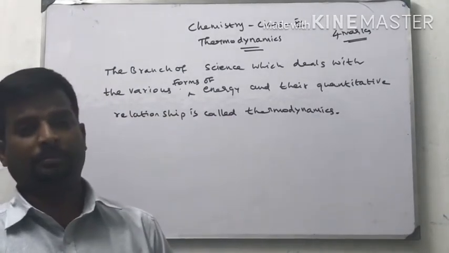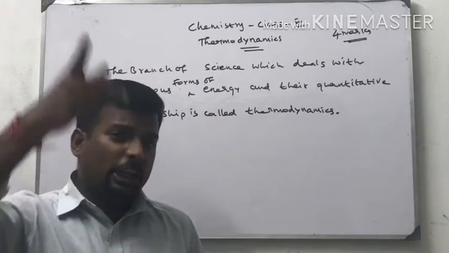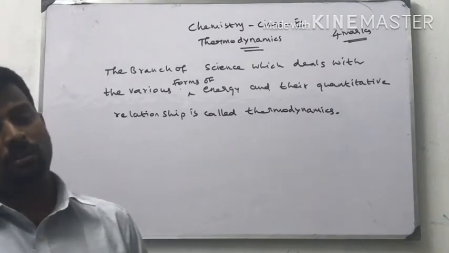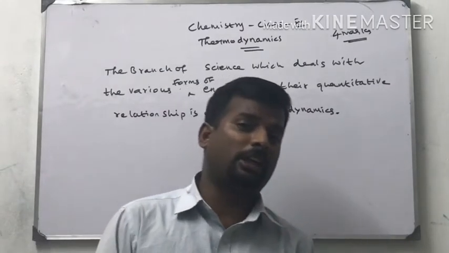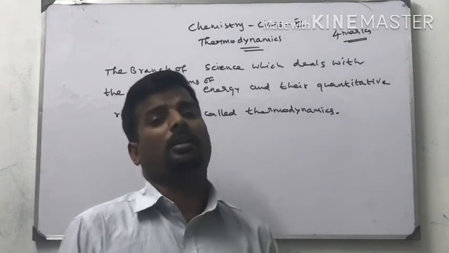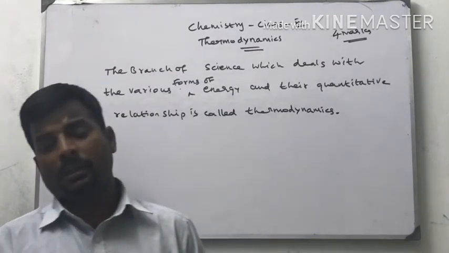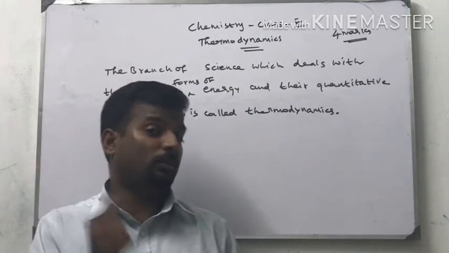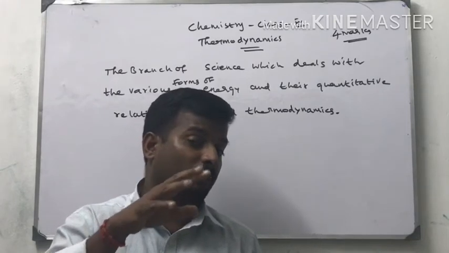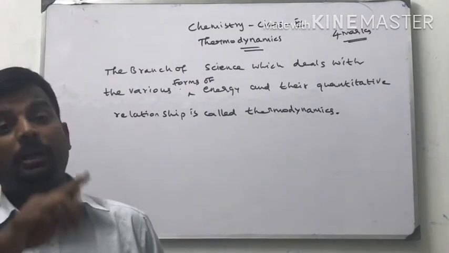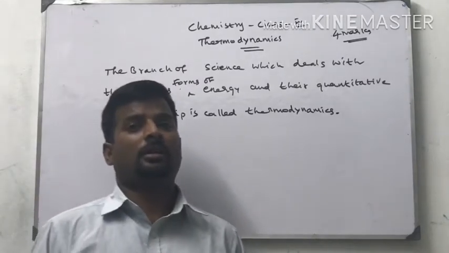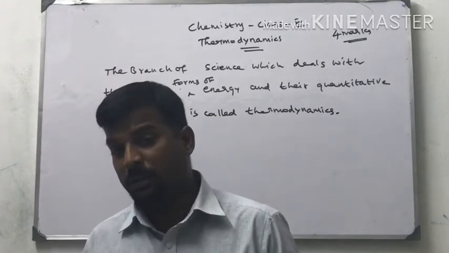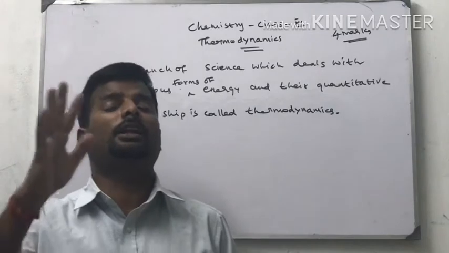A lot of energy forms are there, right? That energy is interrelated to one another. One is linked with another, one is converted into another. So energy will not be destroyed and will not be created; it is transformed from one form to another. Example: in an iron box, electrical energy is converted into heat energy. Combustion reaction, cooking: burning of coal is an example of a combustion reaction, where chemical energy is converted into heat energy. A two-wheeler bike runs with the help of petrol; in the combustion of petrol, chemical energy is converted into heat energy.